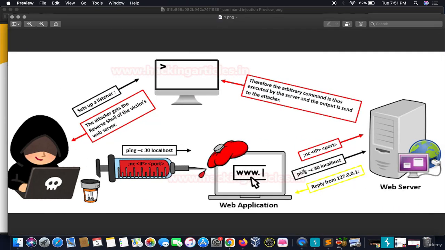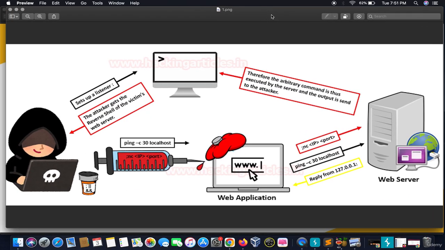Let me explain it to you with a very interesting example. The hacker sets up a listener on this PC. Then he pings the localhost of the web application and sets up a netcat and a port number on this and replies on the localhost.